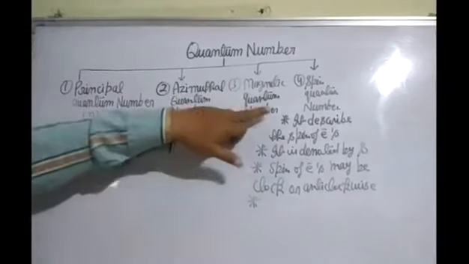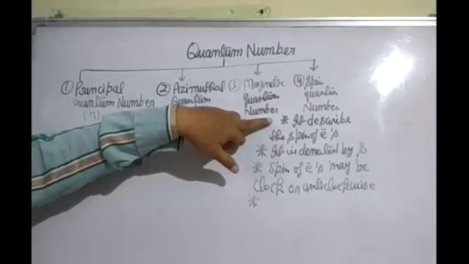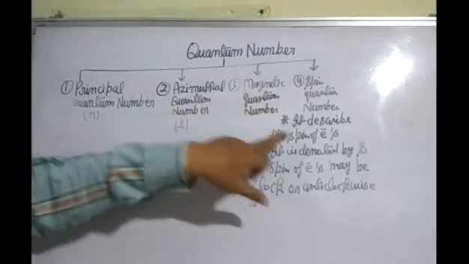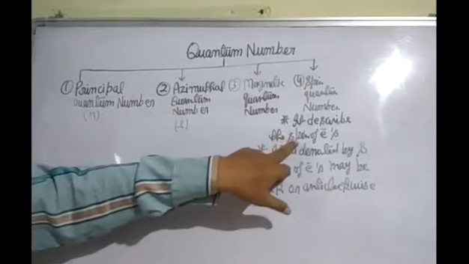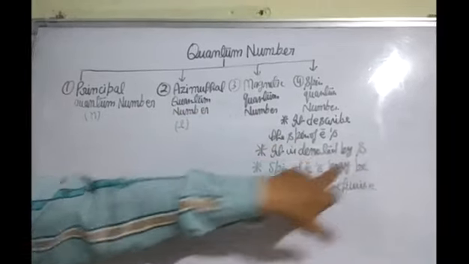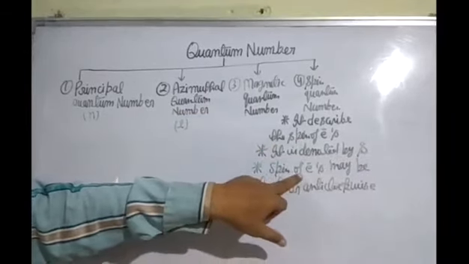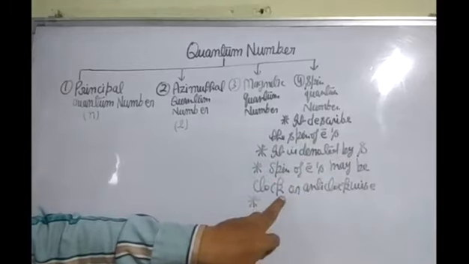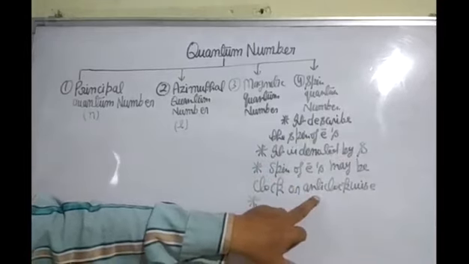I am telling you again about spin quantum number. Spin quantum number describes the spin of electrons. It is denoted by S. Spin of electrons may be clockwise or anti-clockwise.